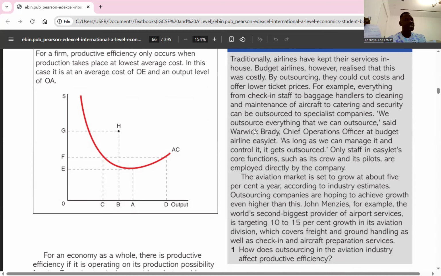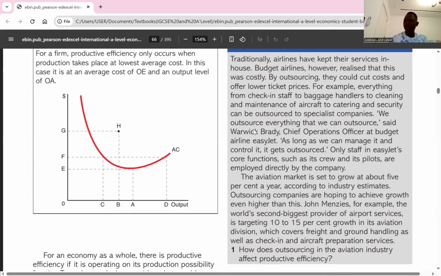OA is productive efficiency, where you have the lowest possible average cost of production, because this is the optimum level, what we call the optimal level. Anything above it will bring about diseconomies of scale. So a firm is operating at the lowest possible cost when there is productive efficiency. I think it's clear. Is it clear, please?